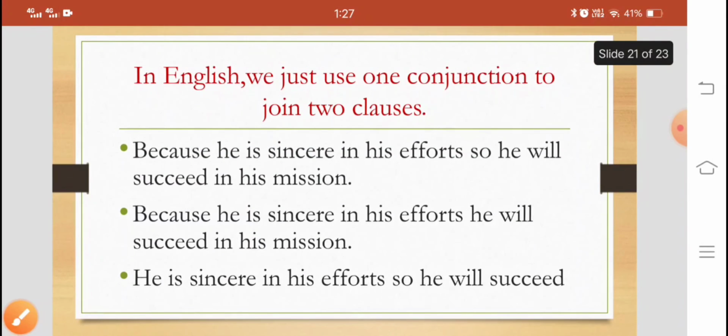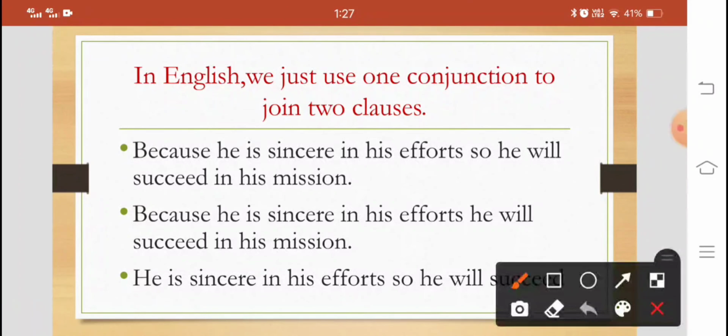In English, we just use one conjunction to join two phrases, two clauses, two words. Double conjunctions are not used. Because he is sincere in his efforts, so he will succeed in his mission. So or because, double conjunction. So we can't use. This is wrong. How can we say the same sentence? Because he is sincere in his efforts, he will succeed in his mission. He is sincere in his efforts, so he will succeed in his mission. We can also write the same sentence in this way.